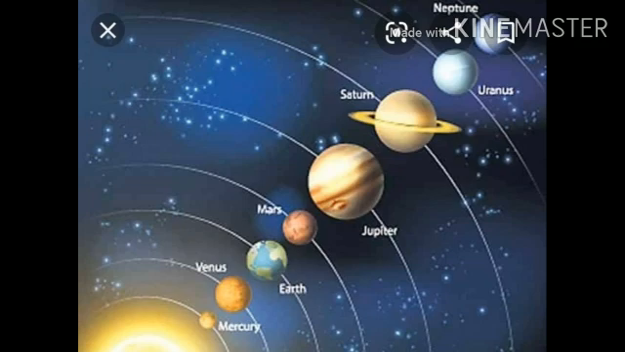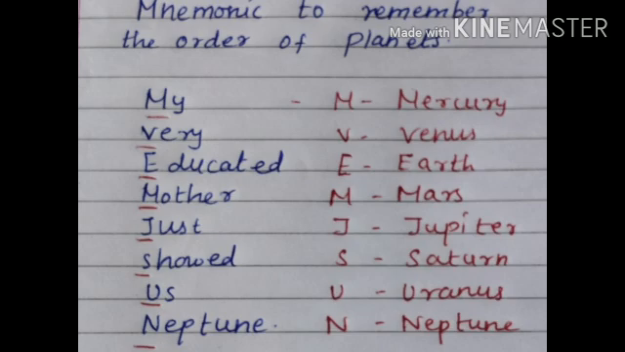Planets. The word planet means wanderer. There are 8 planets in the solar system. They are Mercury, Venus, Earth, Mars, Jupiter, Saturn, Uranus and Neptune. We can easily remember the order of the planets by using this sentence: My very educated mother just showed us Neptune.